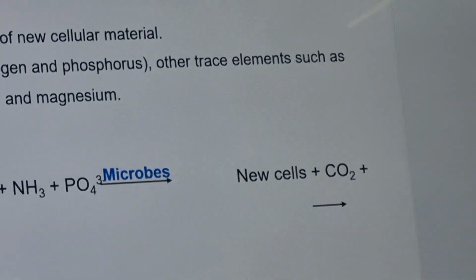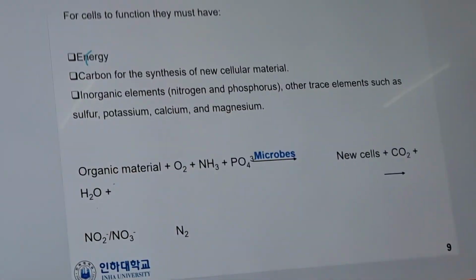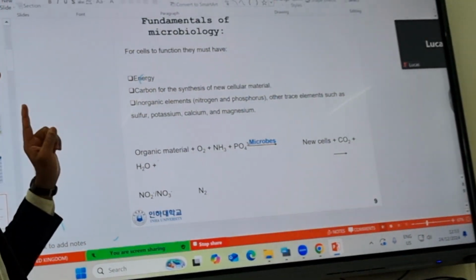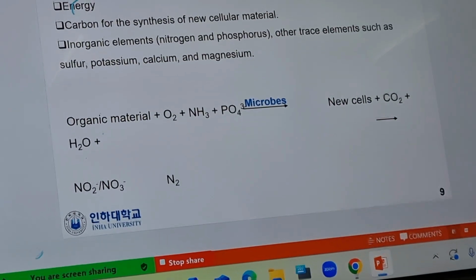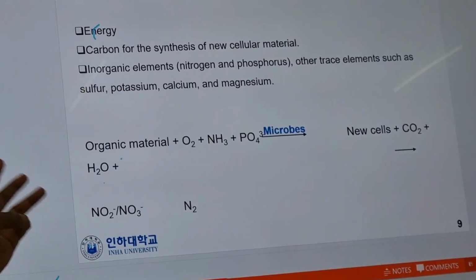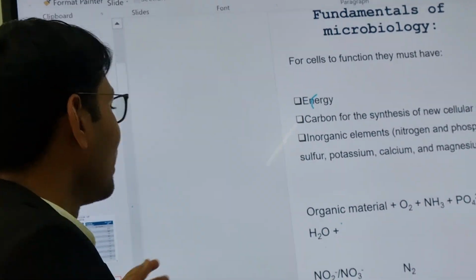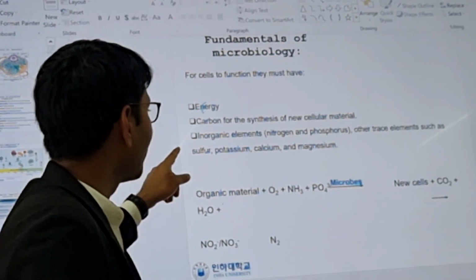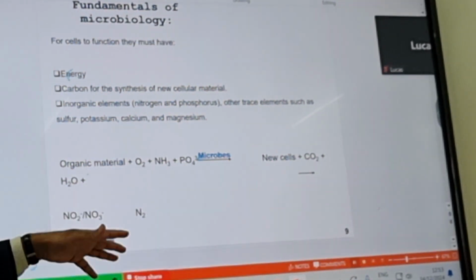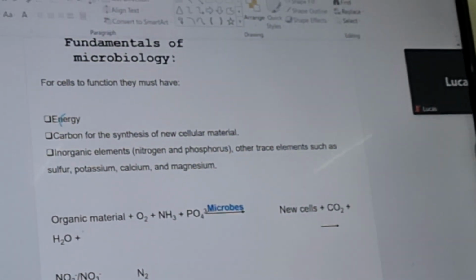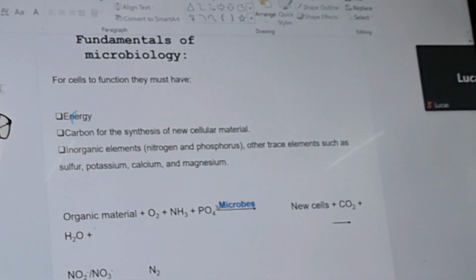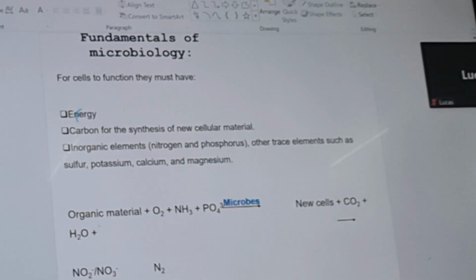Okay. Now, fundamentals of microbiology. For cells to function, they need energy, carbon, and inorganic material like some kind of nutrients. Energy comes from different sources. Different bacteria use different sources for energy, and for carbon also different bacteria use different sources. I will come to that in the next slide.